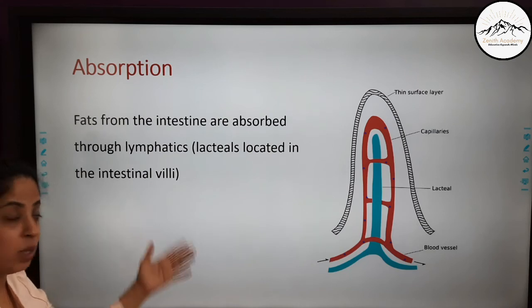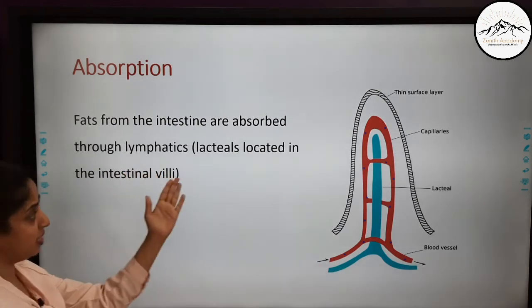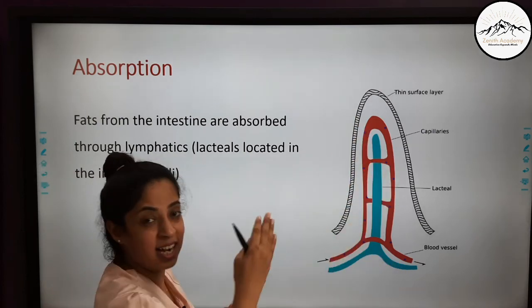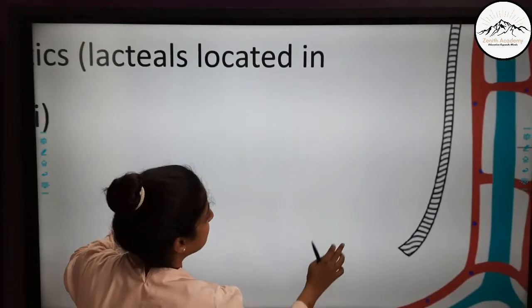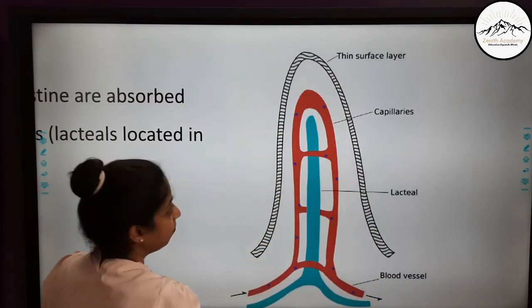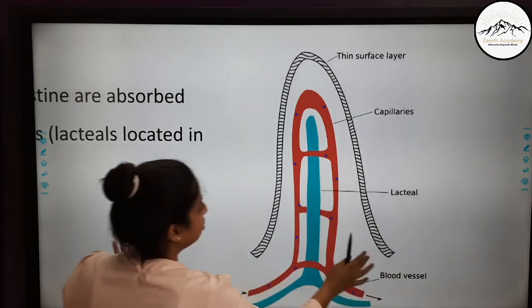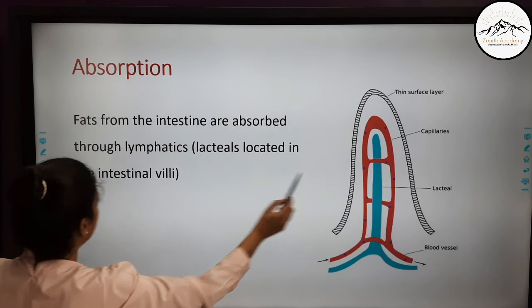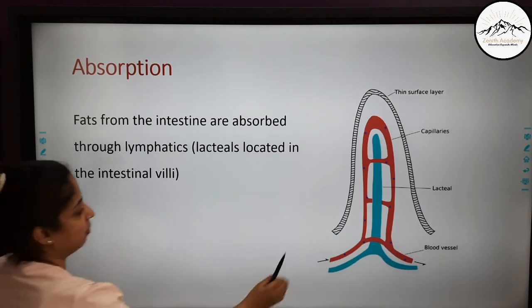Now absorption, this is a very important function. Fats from the intestines are absorbed through the lymphatics, that is lacteals located in the intestinal villi. You know there are many villi, that is hair-like projections, inside the inner lining of our intestine. So here you can see these villi. This is the outer layer, the thin surface layer. These are the blood capillaries, and here you can see this lacteal. So these lymphatics known as lacteals, which are located in the intestinal villi, help in the absorption of fats.